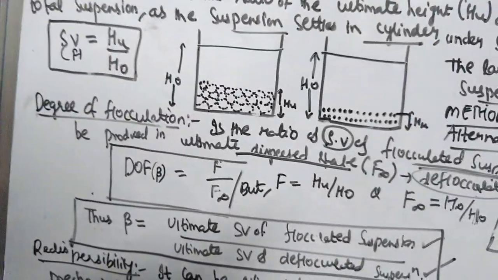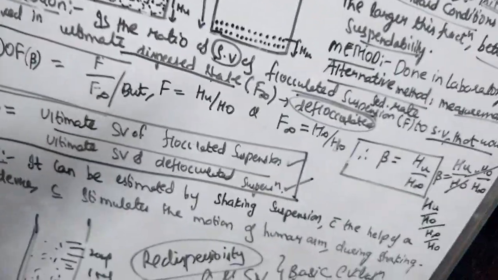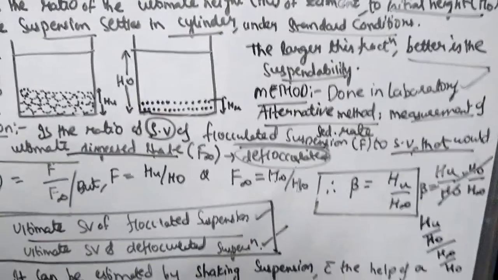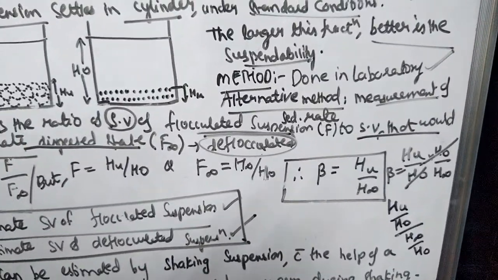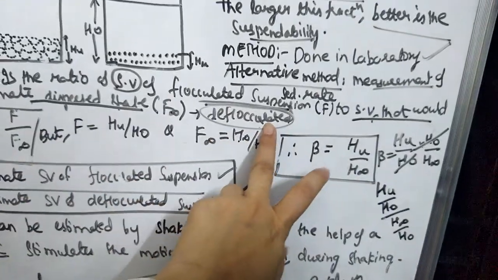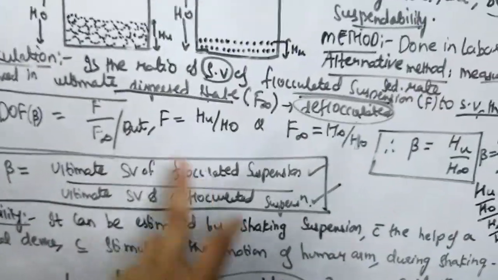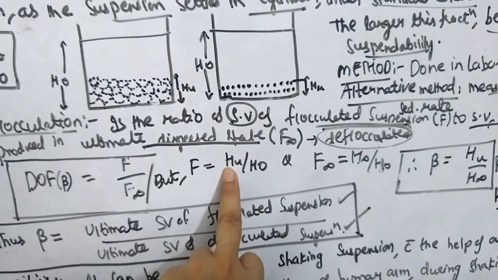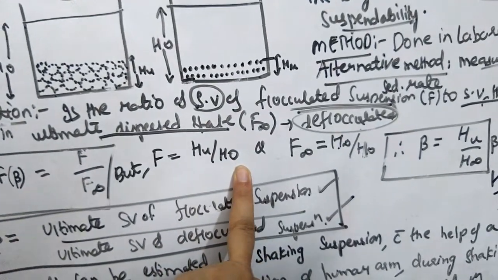Degree of flocculation, if you want I can tell this again, it's very simple. It is the ratio of the sedimentation volume of a flocculated suspension to the sedimentation volume that would be produced in a deflocculated system. We are proving that equation. It is equal to F by F infinity. F we have seen is equal to HU by H naught, where HU is the final height of the sediment and H naught is the initial height of the sediment.